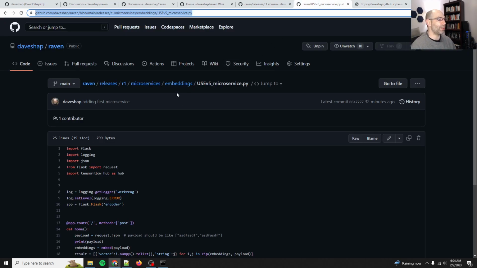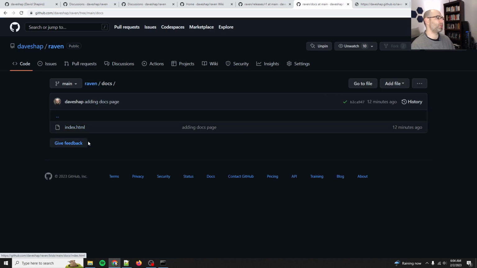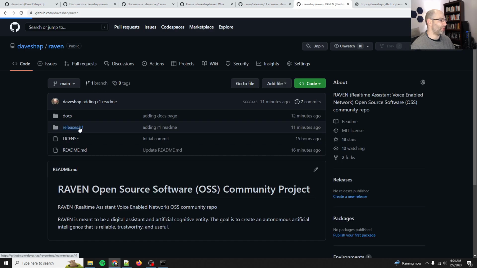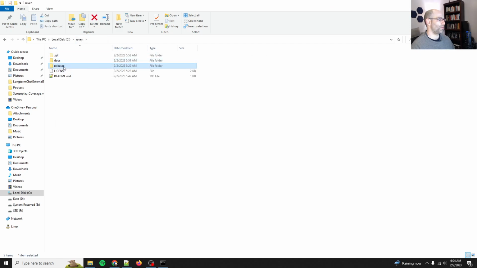Oh, and then finally, I did go ahead and put up the first microservice. So let me show you the rest of the repo. We've got the docs folder, which is for GitHub Pages, and then we've got the releases folder. I'll show you here because it'll be easier to navigate. So we've got releases, R1, so we'll have R1, 2, 3, 4, and 5. And then we've got a folder containing all the microservices, plus a README. This is the master README doc for this release. And then under the microservices folder, we'll have one folder for each of the microservices.